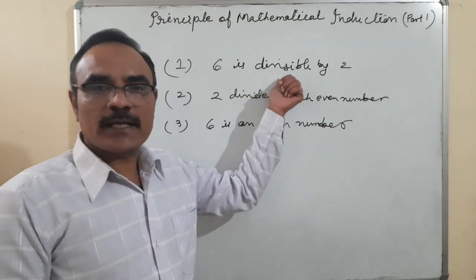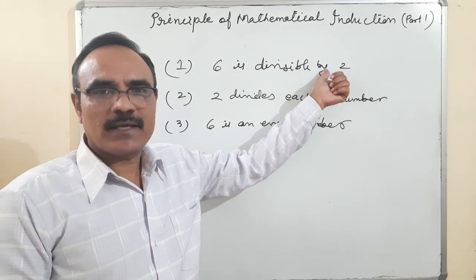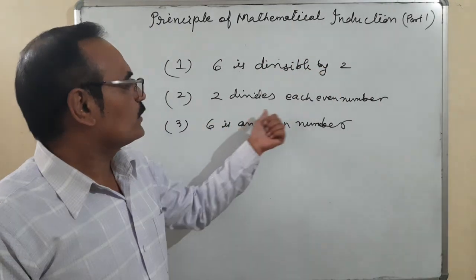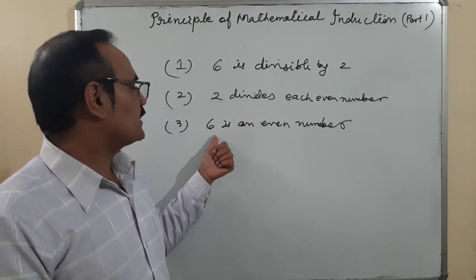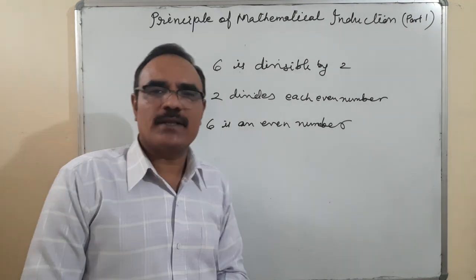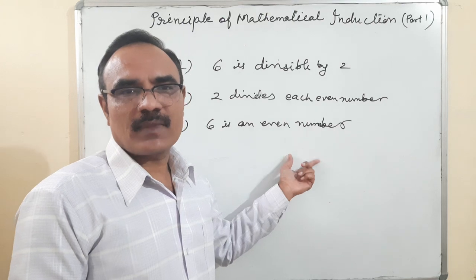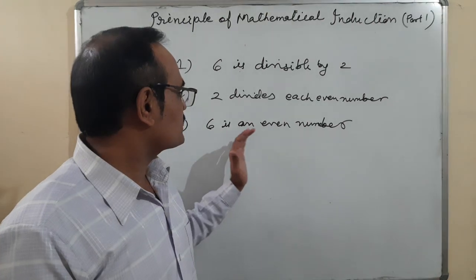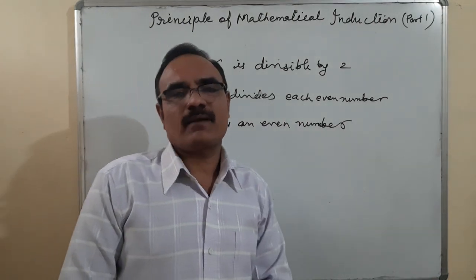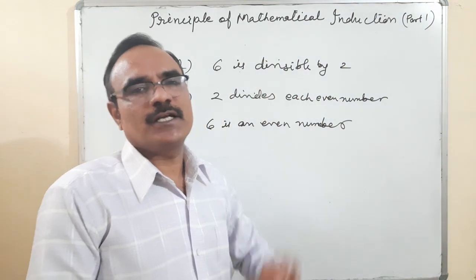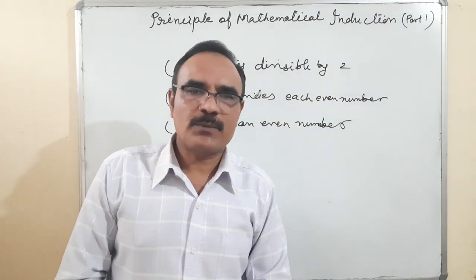6 is divisible by 2 is a very particular case. 2 divides each even number. The third statement, you can see, is that 6 is an even number. So that is a particular case and that is a general term. This is the generalization, on the basis of these two statements. So what does it mean?